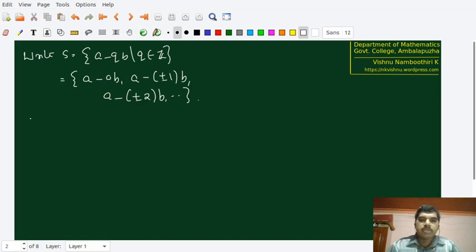So the very first question we have to ask now is, can we definitely say that S contains some element that's greater than or equal to 0? So we are asking if A minus QB can be greater than or equal to 0 for some choice of Q. We will try to divide it into two cases.